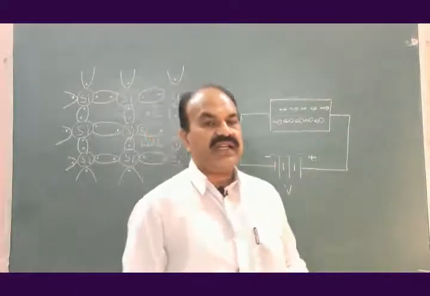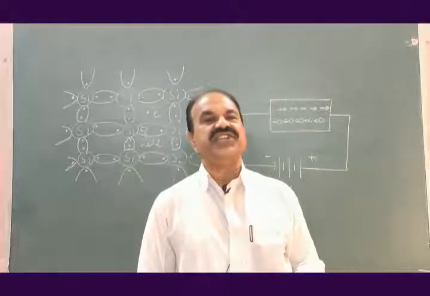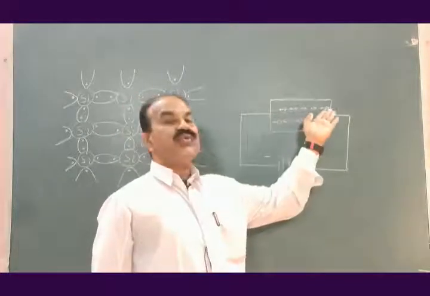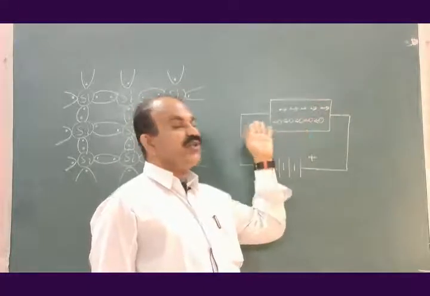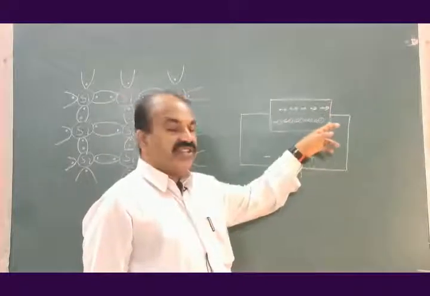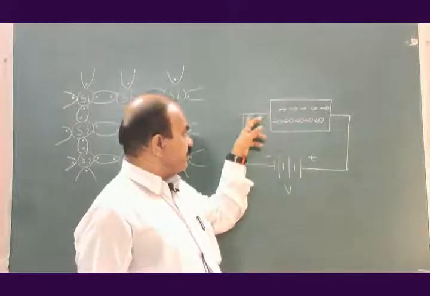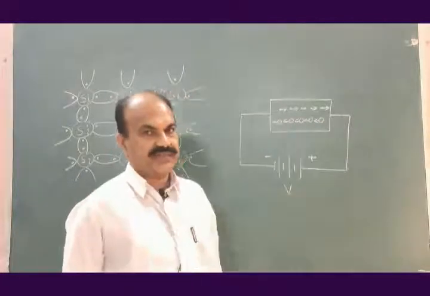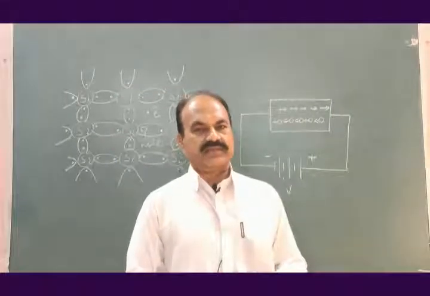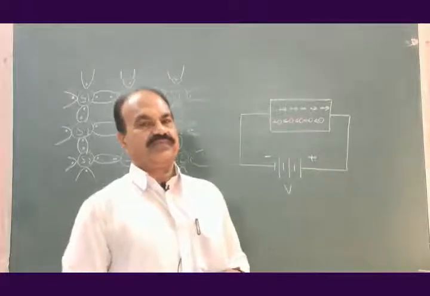What is the definition of electrical current? The definition of electrical current is the flow of charges in a particular direction. So, the current is due to free electrons, and the current is also due to holes. If we consider the current in the external circuit, the current in the external circuit is only due to electrons. There is no current in the external circuit due to holes.